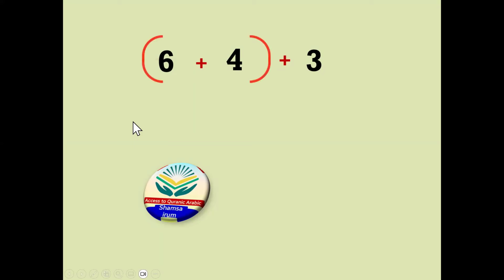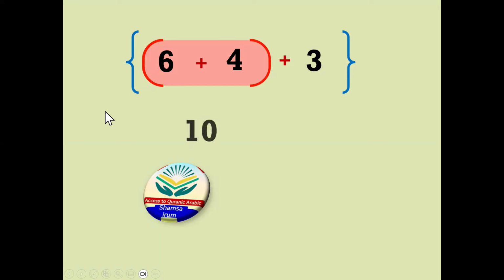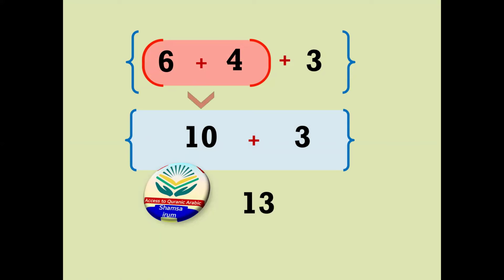As you know, in this equation there are brackets, a small bracket and a big bracket. In maths, you know that we have to solve the small bracket first. Which one do we solve first? The small bracket. So first of all we solve this one: 6 plus 4 equals 10. Now we solve the big bracket, so we add the 10 with 3. First the 10 of the small bracket, then the big bracket. In this way we solve math equations: 6 plus 4 equals 10 and 10 plus 3 equals 13. 13 is the final answer.